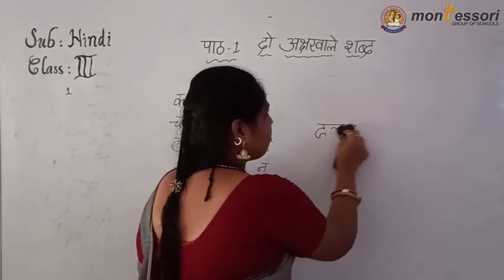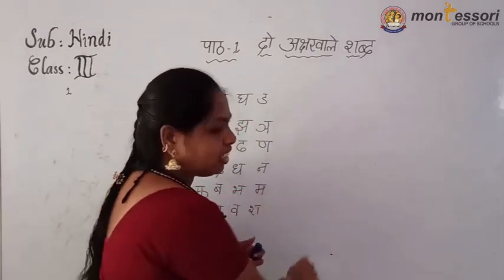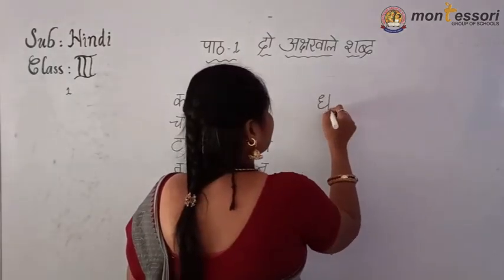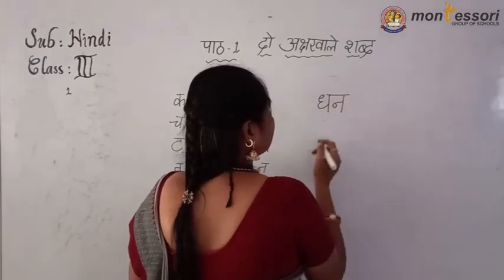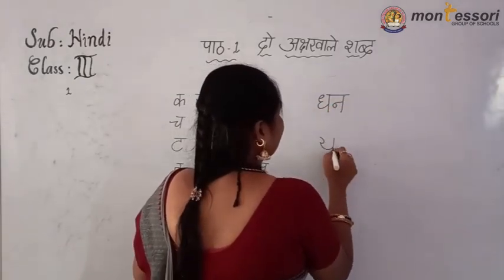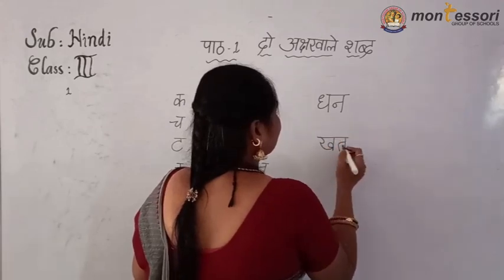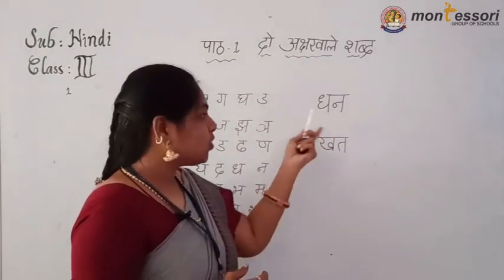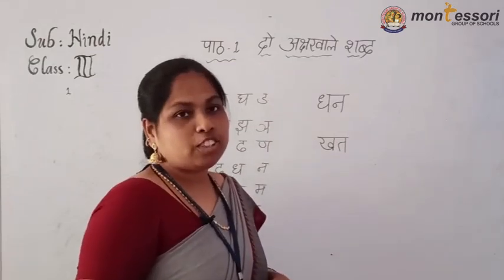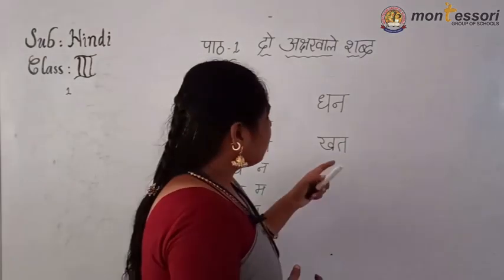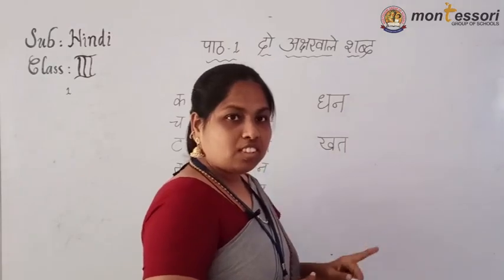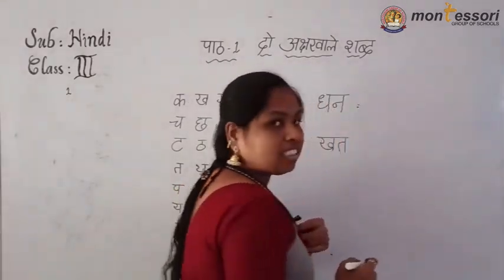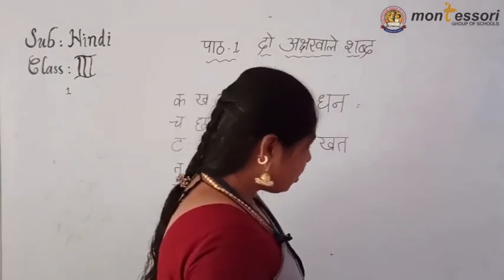Now see, in your textbook, what words are given? Before that we learned some, no? Now here it is given dha, na, dhan, then kha, ta, khat. First, how to identify this word? I told you in the previous class already how you have to identify the word. First separate that. Okay, children?